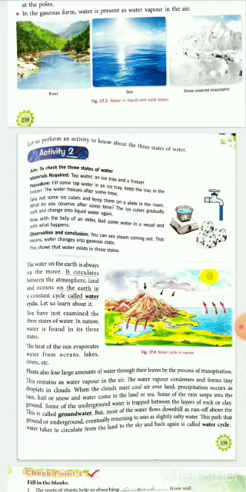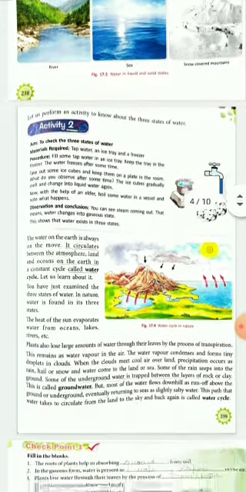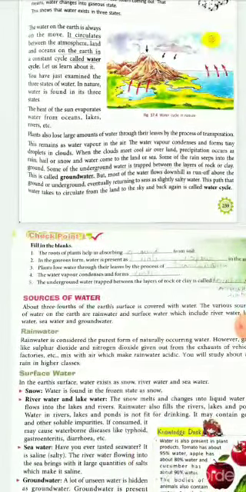Again we can put it on the stove and we can see that the ice has melted and formed into liquid state, and if we further boil it we can see that the vapors are coming out of the water, that is our water vapor state. Now these three states are available on our earth through a water cycle. Means there is a constant circulation of water around the earth.